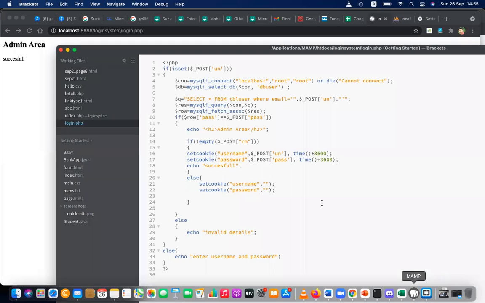Actually, if you are in admin area, you can nicely display your username, right? Maybe a welcome message. So those are some additional things that you can think of. Since you are in admin area, you can display echo, or after setting this, you can echo welcome, then concatenate. Then you can either get $cookie username or $host username, anything.